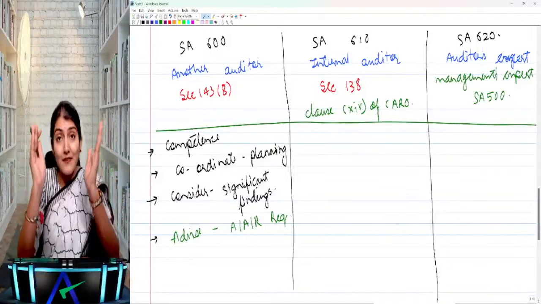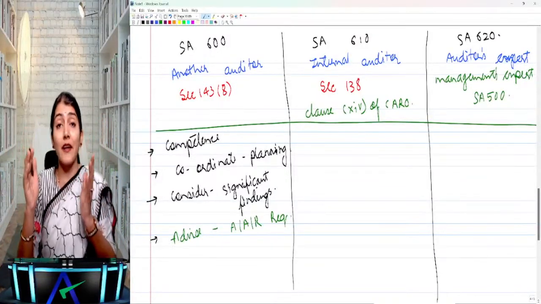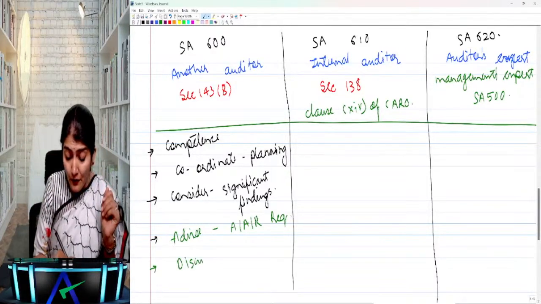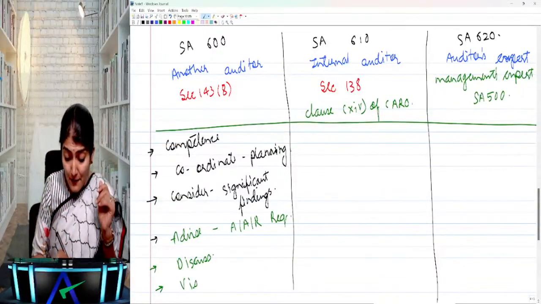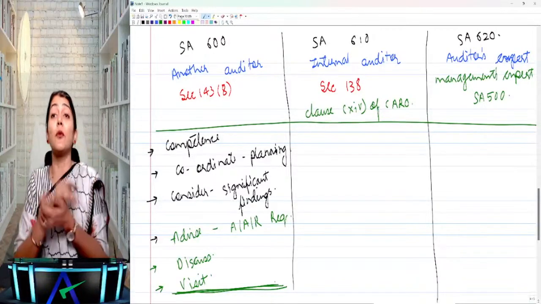Right? So what does it say? Advise the other auditor as to the significant accounting, auditing, and the reporting requirements. Then what does it say? Discuss with the other auditor if need be. So go for a meeting. Yes, go and meet the branch auditor. Right? Then visit the branch. Yes, visit the branch auditor. If you want to have a meeting with the branch auditor, you can even do that.